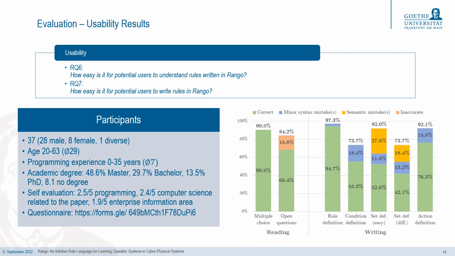The easier sets were correctly defined by 64.4%, and the condition was formulated correctly by 73.7% of the participants. The definition of the action was correct for 92.1%, and nearly all participants defined the rule correctly. Finally, this leads us to the conclusion that even non-experts are easily able to create rules in Rango.